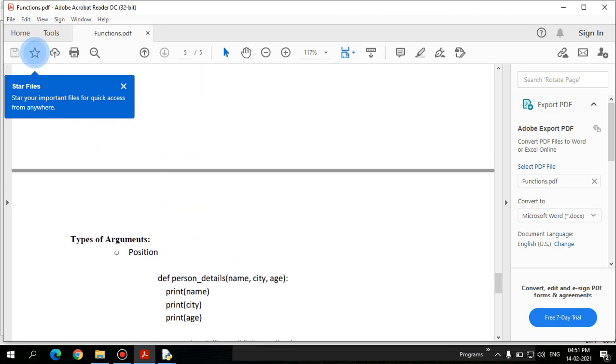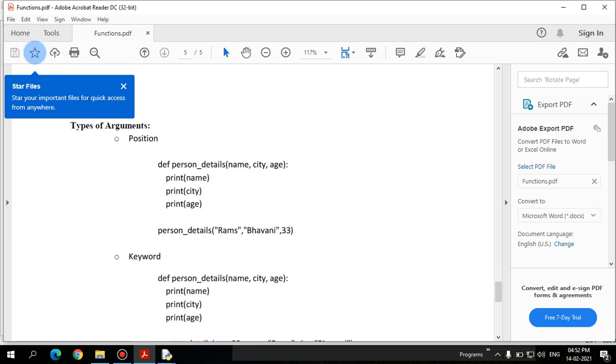We have discussed functions and how arguments are passed. It's not passed by value, it's not passed by reference. In Python, everything that is passed is taken as an object, and it purely depends on the data type. If it is mutable, and there is an update, it will be automatically reflected in the original memory. If it is not mutable, the value will not get updated. Whatever change is made in the function stays only within the function, and it's not updated in the original value.